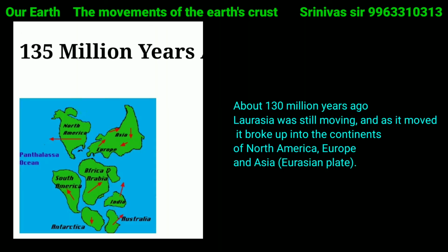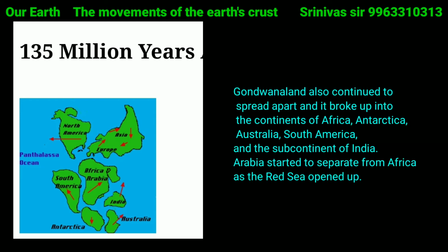Due to internal disturbances like high pressure, high temperature and convectional currents, the crust was still moving. About 130 million years ago, Laurentia was still moving, and as it moved, it broke up into the continents of North America, Europe and Asia, Eurasia. The Gondwana land also continued to spread apart and it broke up into the continents of Africa, Antarctica, Australia, South America and the subcontinent of India. Arabia started to separate from Africa as the Red Sea opened up.